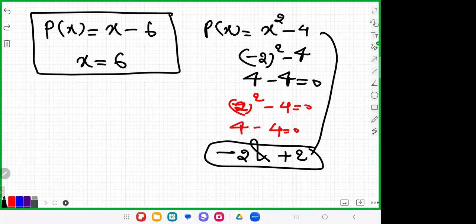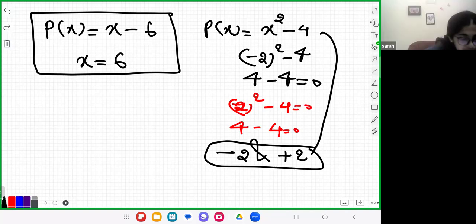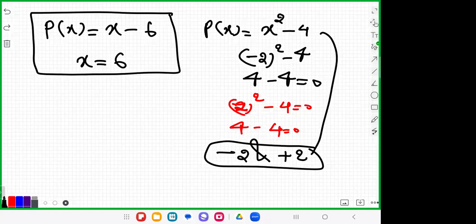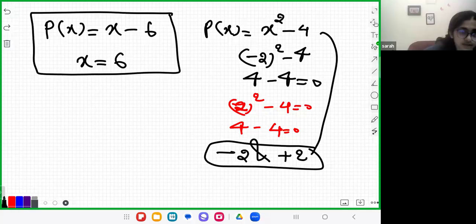For a degree 2 polynomial, if the degree is 2, you will get 2 values for x. If the degree is 1, you will get 1 value for x. If the degree is 100, how many values for x? Yes, sir. If the degree of the polynomial is 100, then you get 100 values.